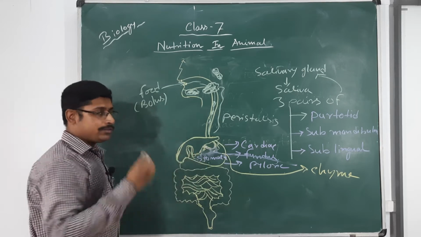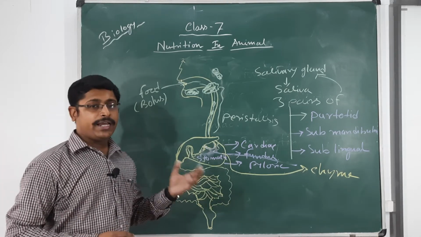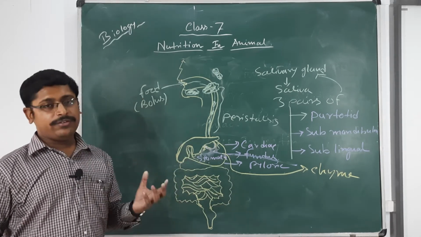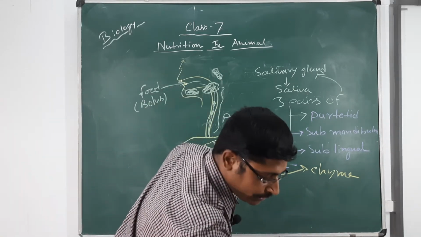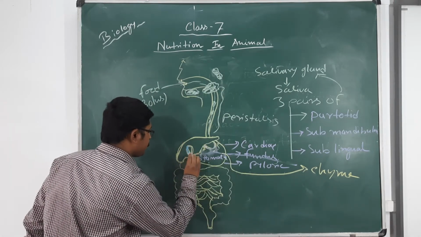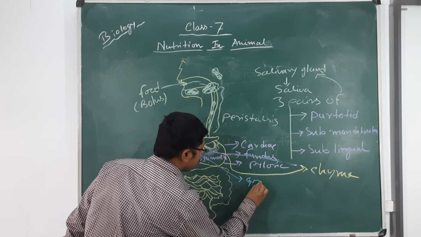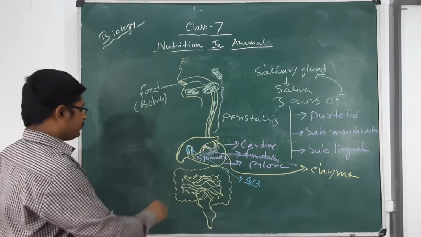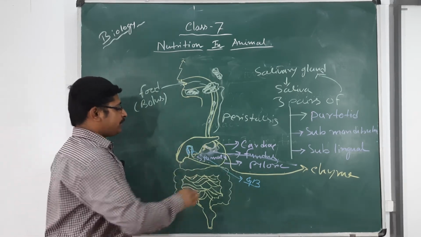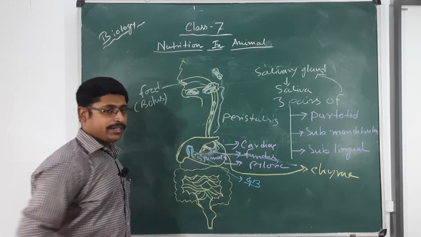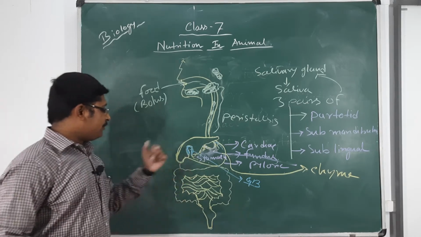Here the liver is also present. Liver is an accessory part of the digestive system. It secretes the bile salts. Okay, the bile is helpful for fat digestion. In the liver there is one structure you can see clearly from the board. This is the gallbladder. GB means gallbladder. Gallbladder temporarily stores the fat containing food, and it also maintains the pH, because in the stomach HCl is secreted and it kills the harmful bacteria present on the food. So this is about the stomach.